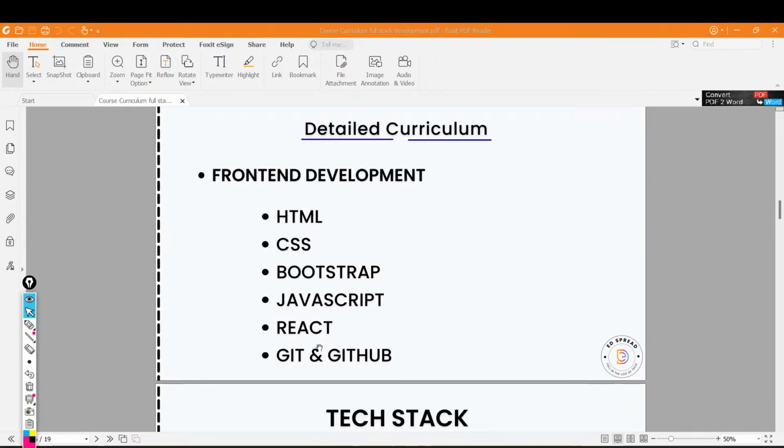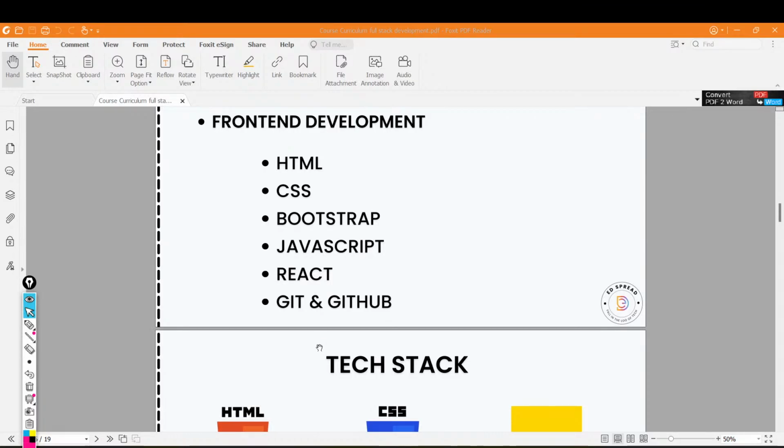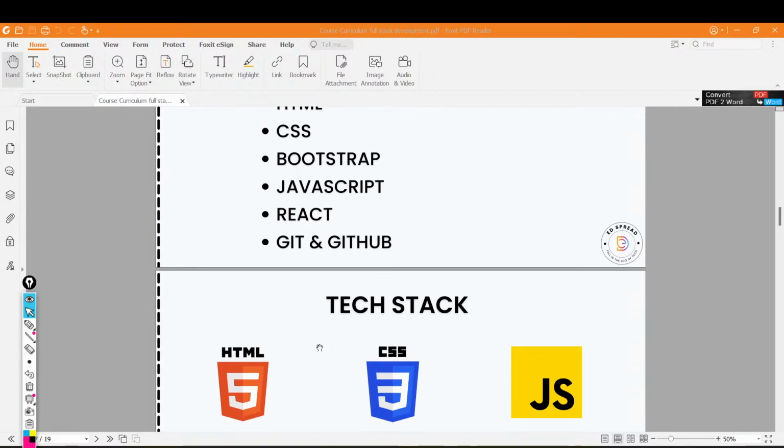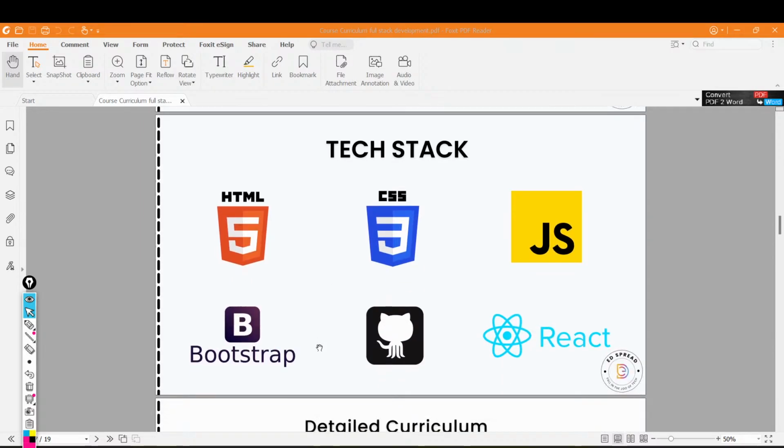In front end, React will also be taught. It's not like only simple HTML and CSS will be done, right? React will also be taught in a very descriptive manner. Again, Git and GitHub, since these are version control, will also be taught in this.